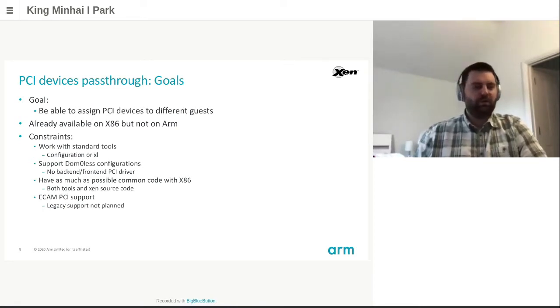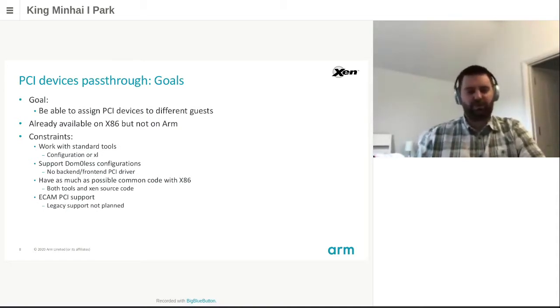We also want to have as much as possible in common with x86 in the Xen hypervisor, but also in the tools. This is kind of a must to ease the maintenance and also for the user to have a better experience if it's working the same way on x86 and ARM. Finally, we will support ECAM PCI, as this is a type of PCI mostly present on the current ARM hardware or the incoming ones. There is no plan right now to have legacy PCI support.